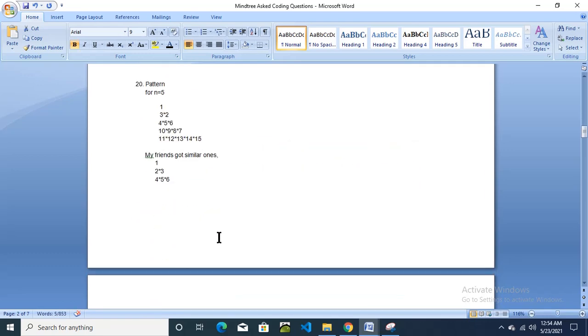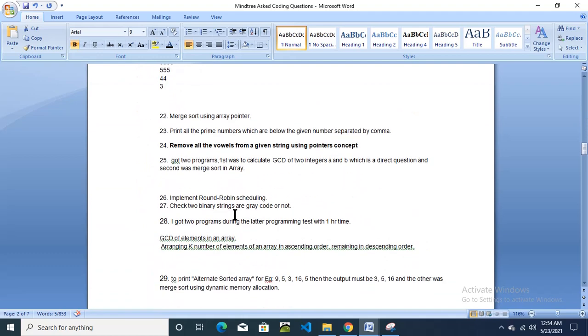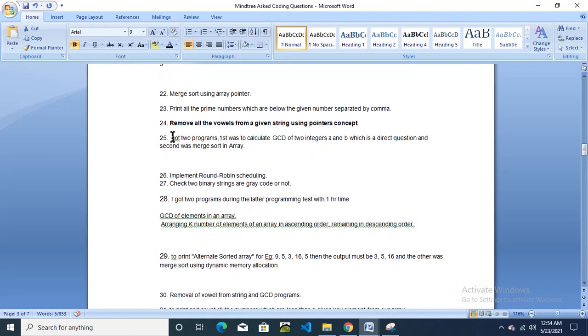Okay, so this one. Then got two programs. Now this candidate again posted two programs. First was to calculate GCD of two integers. Again the same GCD coding question was asked, which is a direct question. And the second one was merge sort in array. Implement round robin scheduling. Check whether two binary strings are gray or not.